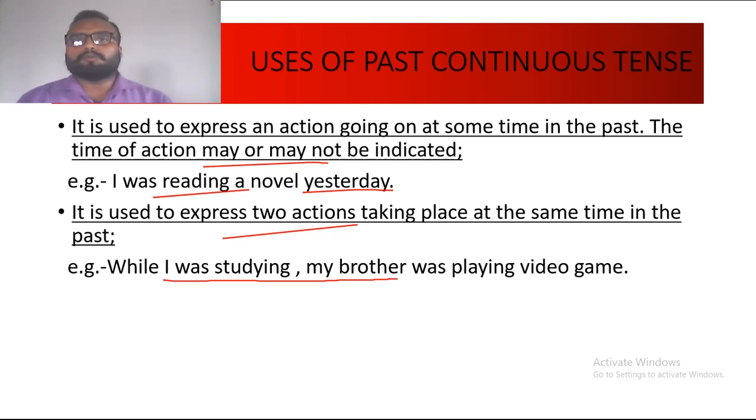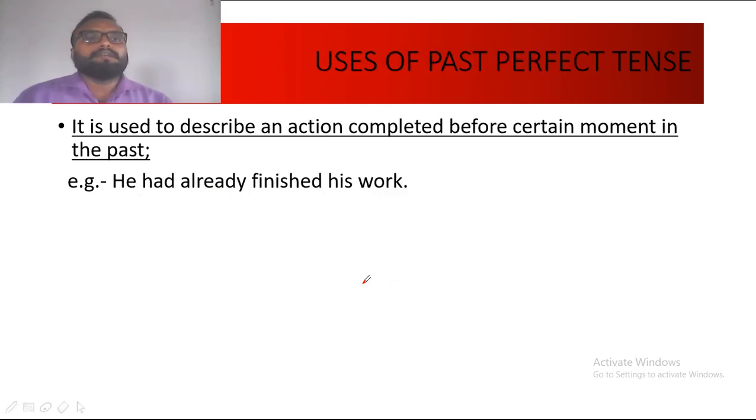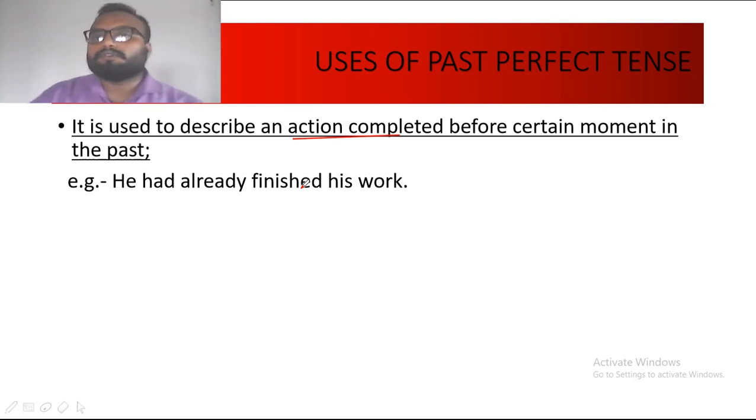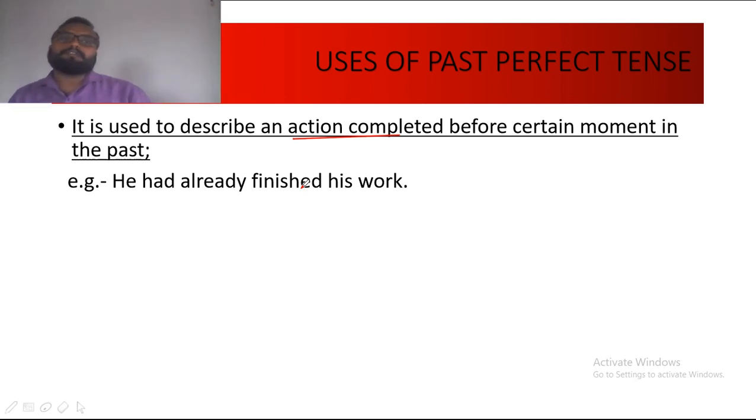Now moving to past perfect tense. It is used to describe an action completed before a certain moment in the past. In present perfect, I told you that any action is completed at a certain point of time in present, but here it is any action which is completed at a certain point of time but in past. So that sort of action will take past perfect tense.